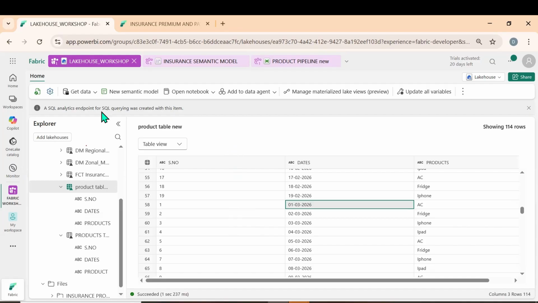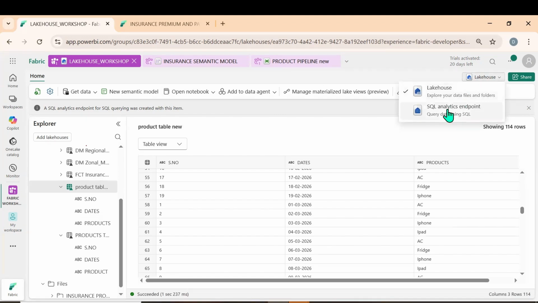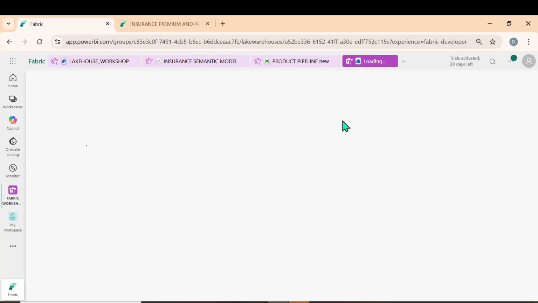So this is how we schedule the refresh, or go for pipelines, Data Factory. We can improve the activities. We can go for scheduling the refresh, copy jobs. We can add the jobs. We can trigger anything. We can also open the notebook, or on the top right side, you have Lakehouse. We can also go for SQL analytics endpoint.